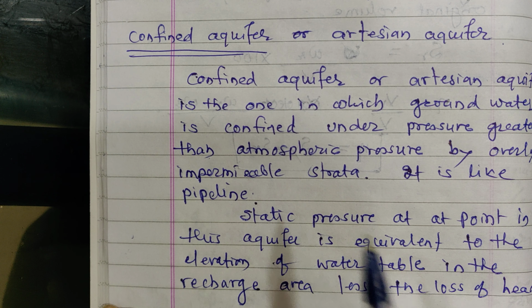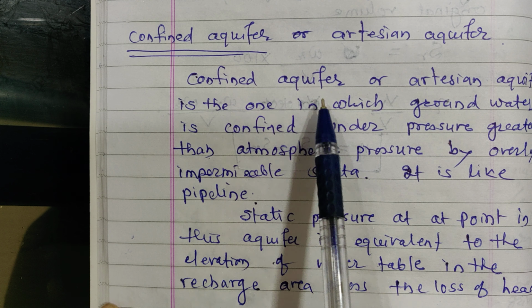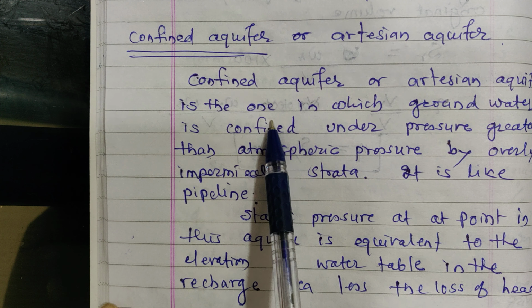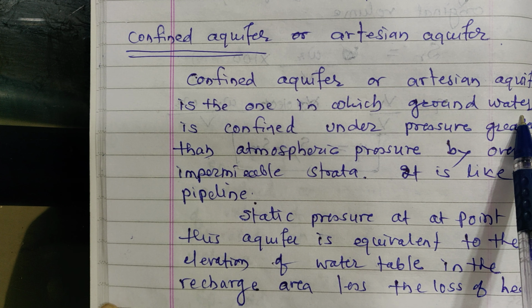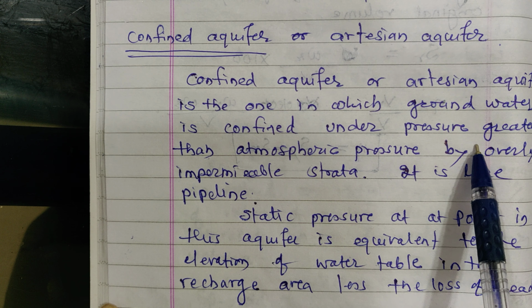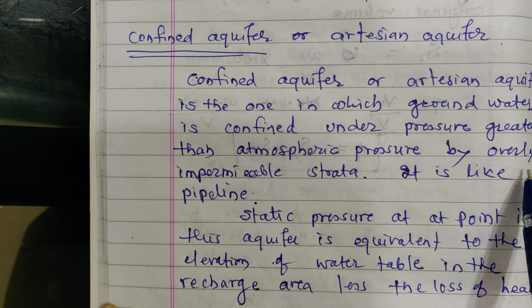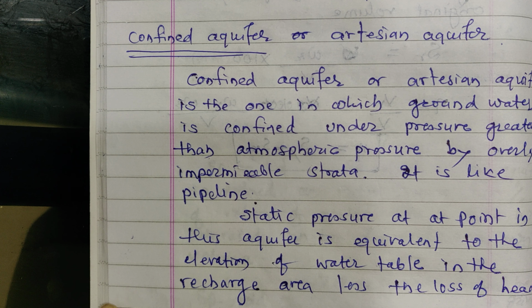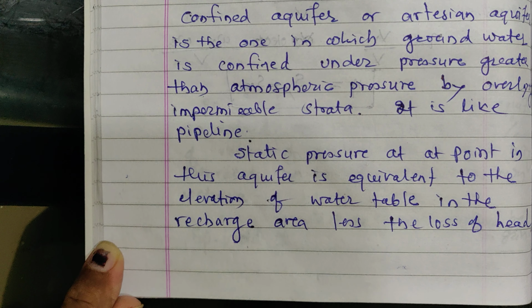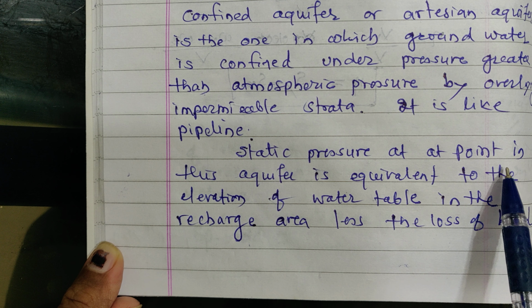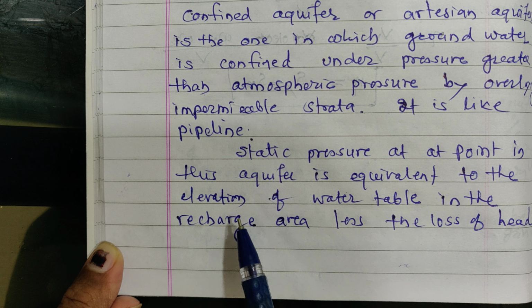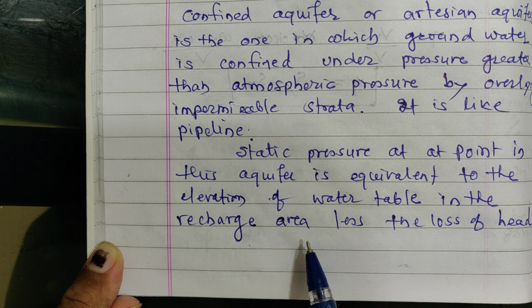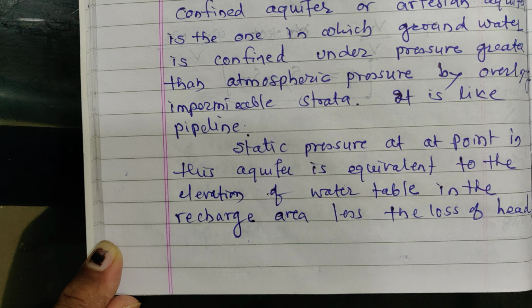Second one, that is confined aquifer, or artesian aquifer. Confined aquifer or artesian aquifer is the one in which groundwater is confined under pressure greater than atmospheric pressure by overlying impermeable strata. It is like a pipeline. So static pressure at a point in this aquifer is equivalent to the elevation of water table in the recharge area less the loss of head. This unconfined and confined concept will be clear from this figure.